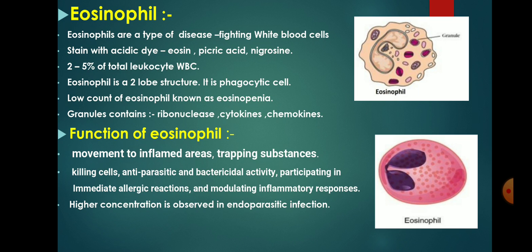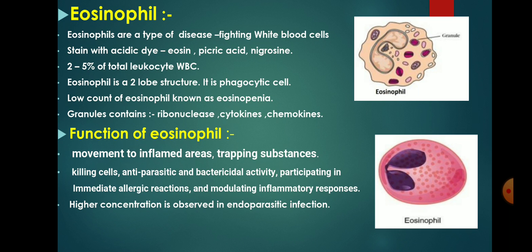It is stained with acidic dye, eosin, picric acid, and nigrosin. It is about 2 to 5% of total leukocytes, WBC. It is a two-lobe structure and a phagocytic cell, and the low count of eosinophil is known as eosinopenia.